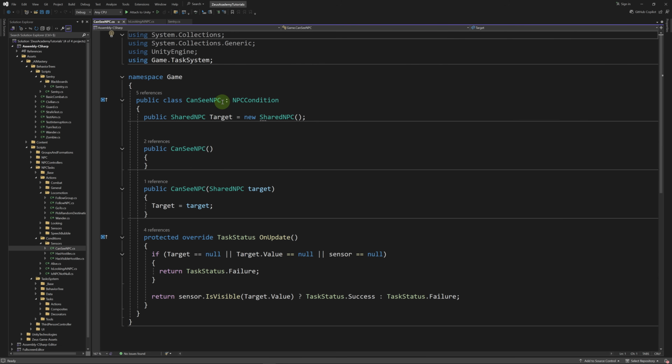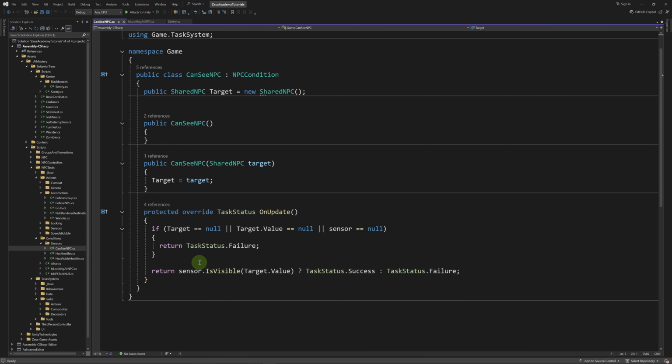Then let's create a can see NPC condition inside the sensors folder. So this will return a success when sensor.isVisible target.value is true. In fact, you know what? Let's just check if target.value is null, and that should trigger an error message when target is null or when sensor is null. So if this is the case, we're going to get a null reference exception on the console, and that should tell us that something is wrong.